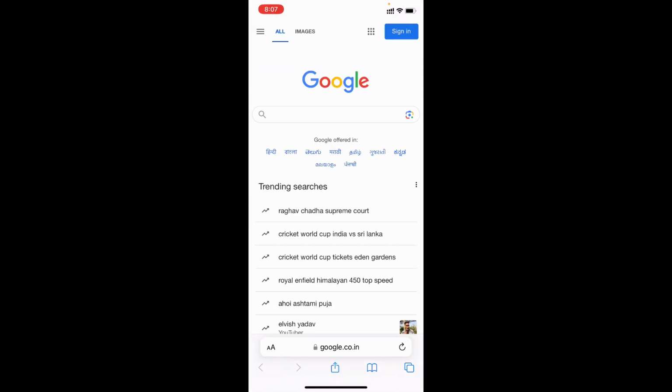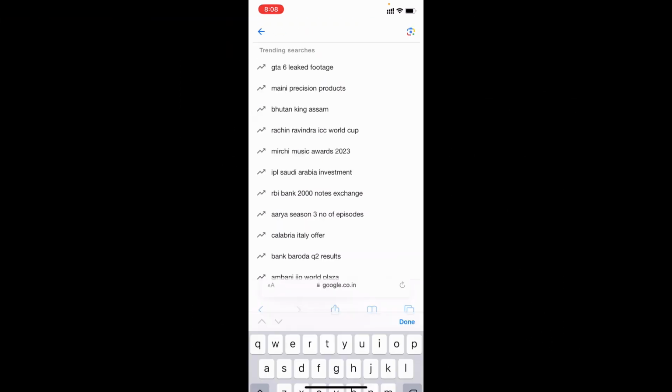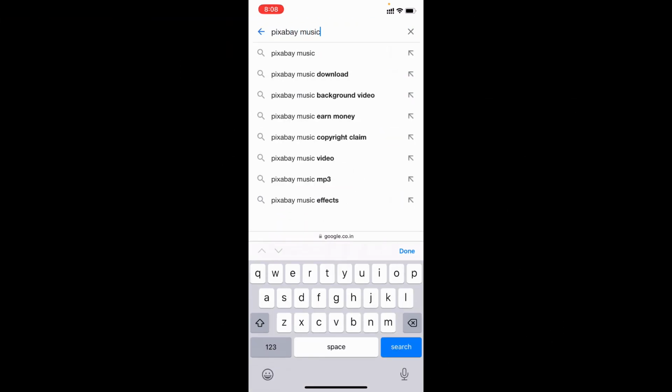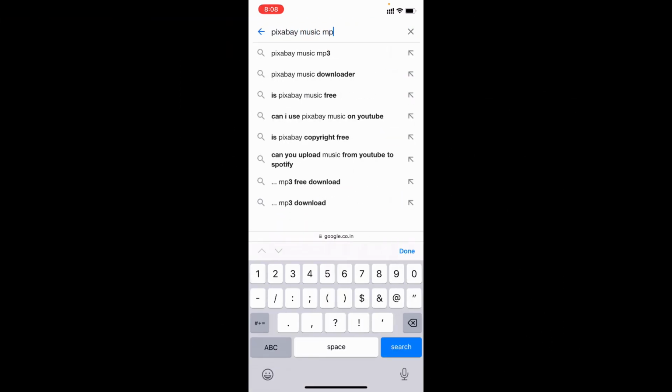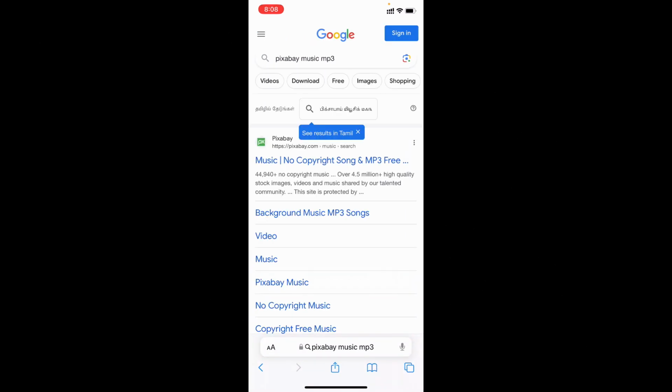Now here type the song name or music name you want to download, and at the end you have to mention MP3. It's a must, so just download the song in MP3 file format. Now I just type Pixabay Musics and type MP3 at the end. Search. Okay, now I just open this background music MP3 songs.